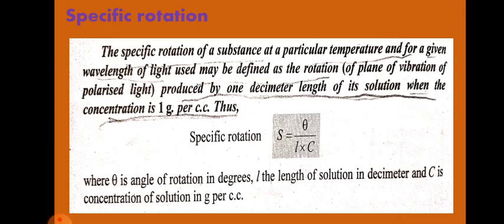The specific rotation S is equal to theta by L into C, where theta is the angle of rotation in degrees, L is the length of the solution in decimeters, and C is the concentration of solution in gram per cubic centimeter. So this is the specific rotation formula: S is equal to theta by L into C.